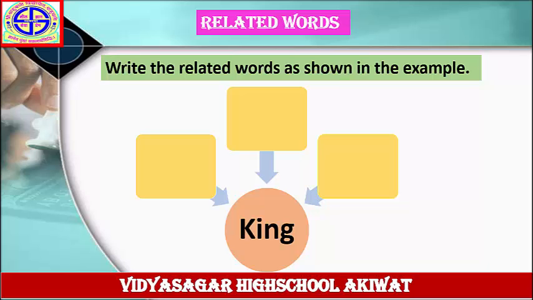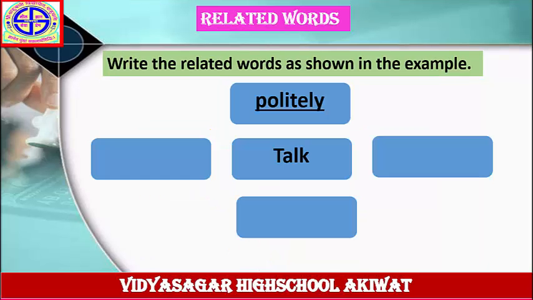Let's see next example. Write the related words as shown in the example. The word is given here, top. The answer is given here, politely. First, draw this wave diagram in your notebook. Write down the word top in the center of this wave diagram. Write down the first answer, politely. Politely, this is an adverb.